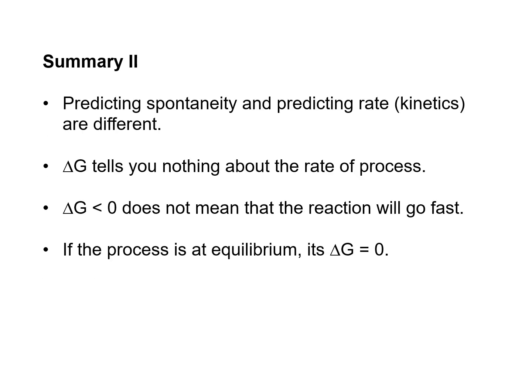And predicting spontaneity is different from predicting the rate or kinetics of the reaction. Delta G tells you nothing about the rate of the process, but only tells you about the spontaneity. The fact that delta G is negative does not mean that the reaction will go faster. Again, it's not about the rate. And if the process is at equilibrium, its delta G equals 0.